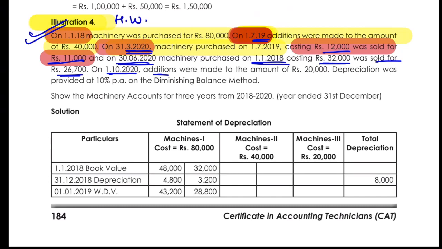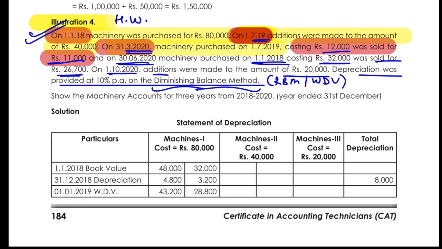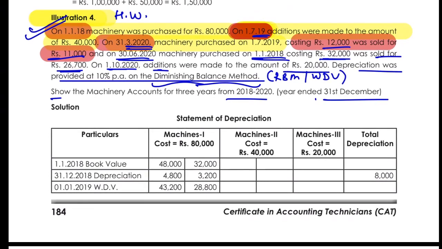On 1st of October 2020, additions were made to the amount of 20,000 and depreciation was provided at the rate of 10% on the diminishing balance. So diminishing balance is the reducing balance method or the written down value method. Okay, you have to show your machinery account for all of the 3 years from 2018 to 2020. Your year end would be 31st of December. So there is very much purchasing and selling of these.